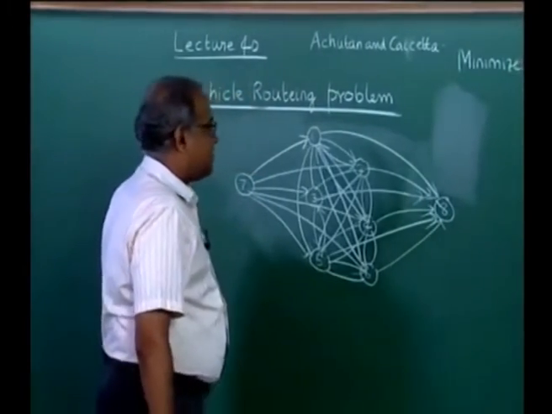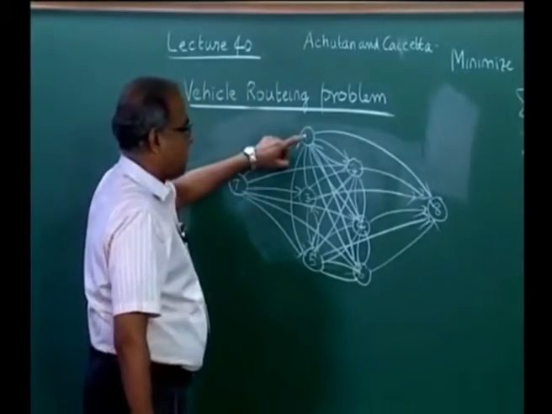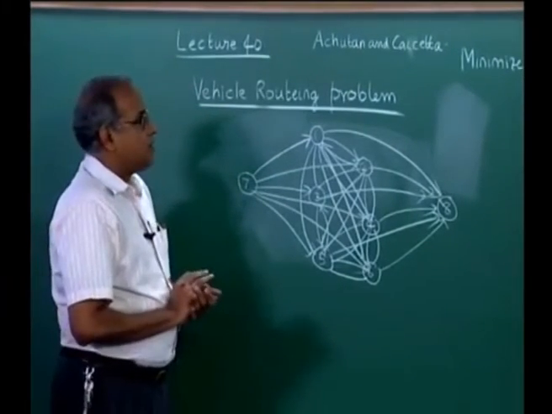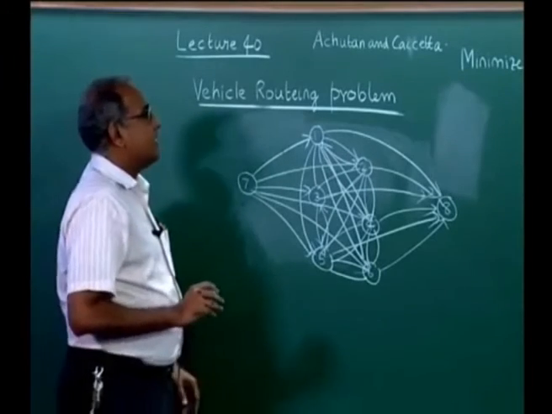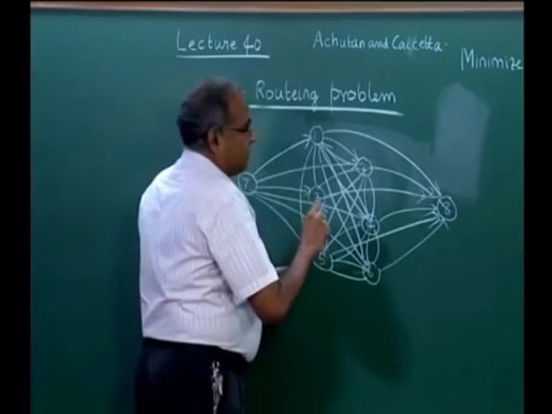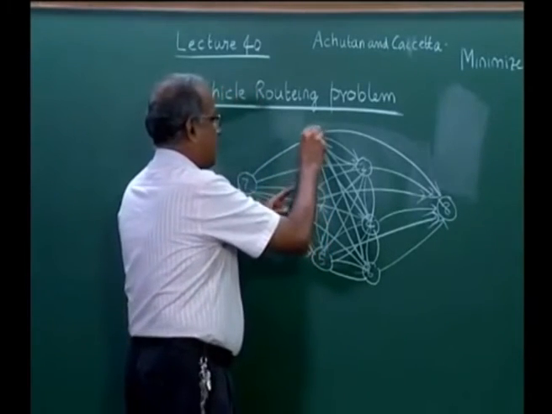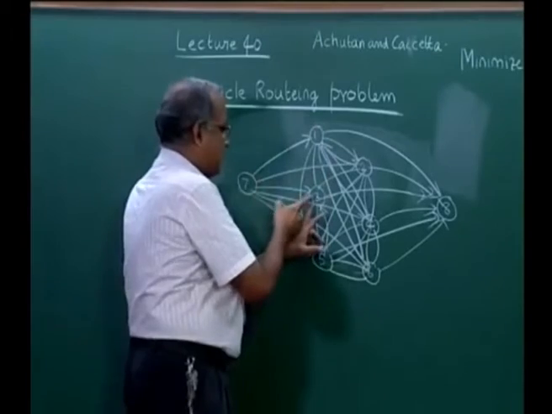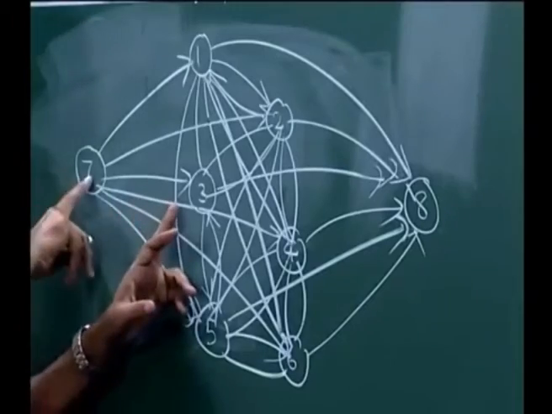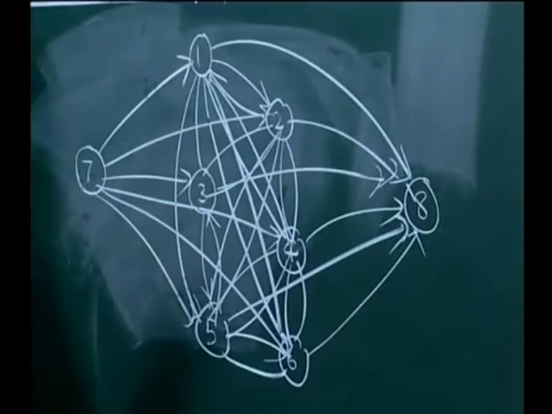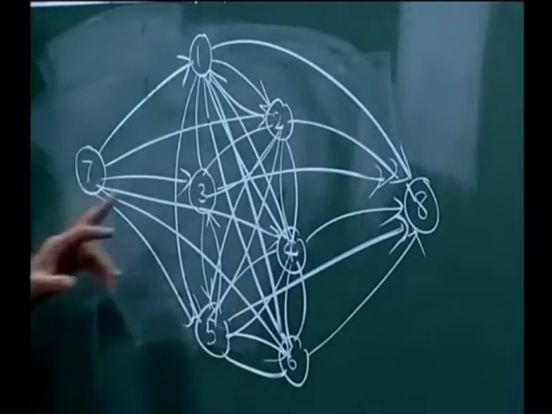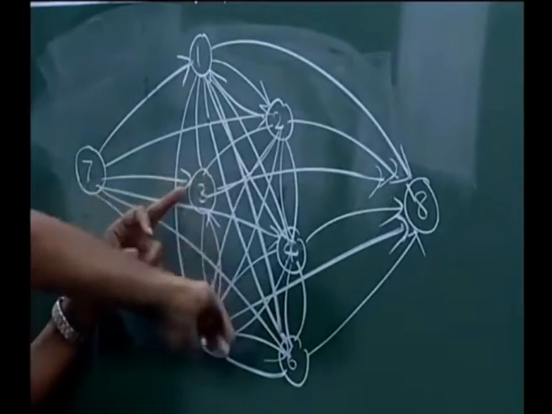Now, what happens is, if I take a particular node 1, now few things can happen to that node. One is, the node 1 or any node, say let us say node 3, I can reach node 3 either from the source, which means it is the first node that the vehicle comes, or I can reach it from some other node.